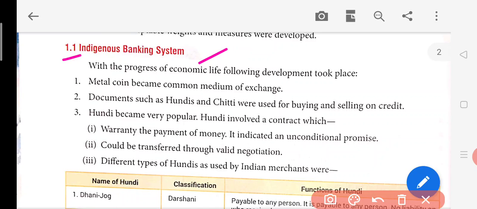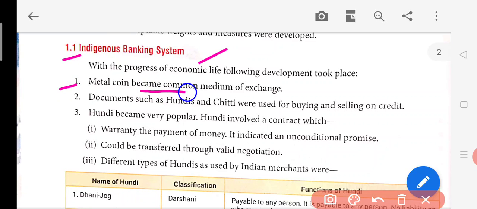banks. There were people like mahajans and sahukars, and they used to lend the money to the borrowers at a very high rate of interest. So these were the things. These people came to be known as indigenous bankers. Okay. Now let us read one by one.